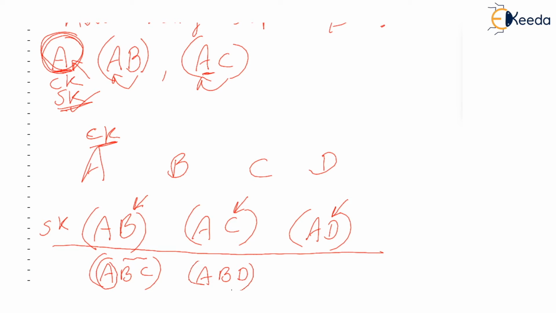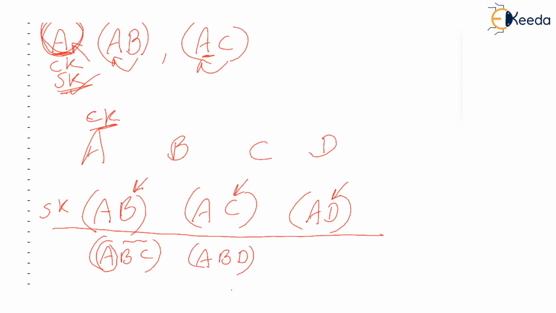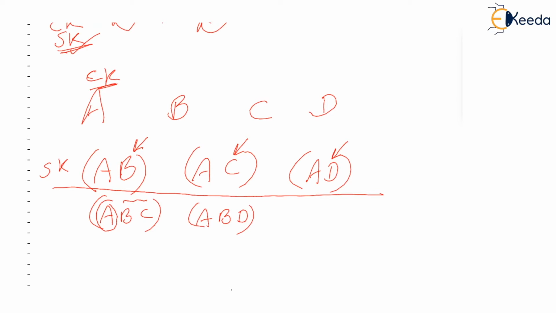I hope you are understanding. This is also a super key. Anything else? Yes, ABCD is the super key because A itself is the candidate key and you have added more attributes to it, 3 attributes. All these are super keys. If A is the candidate key, then if we keep adding only one attribute, we get AB, AC, AD.